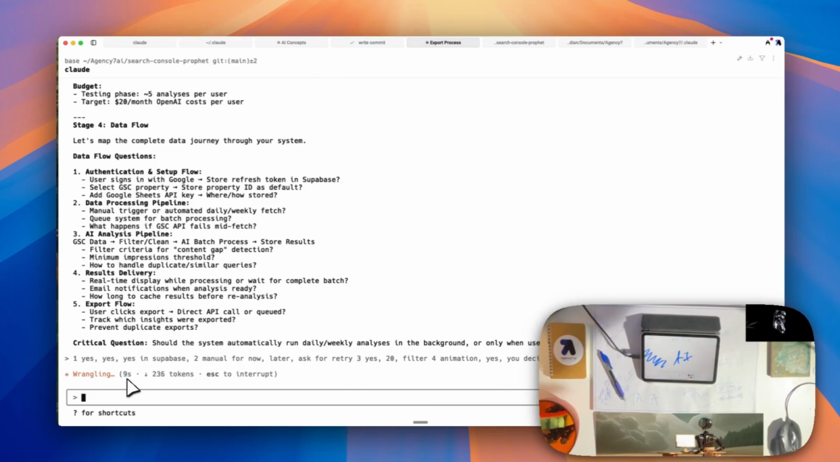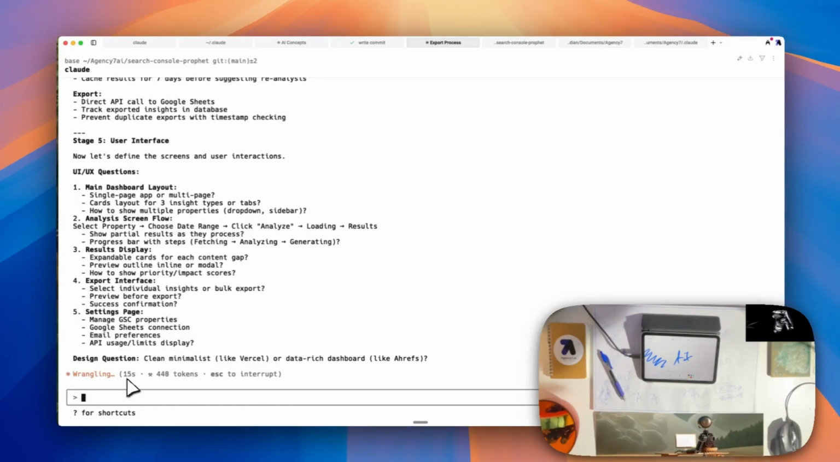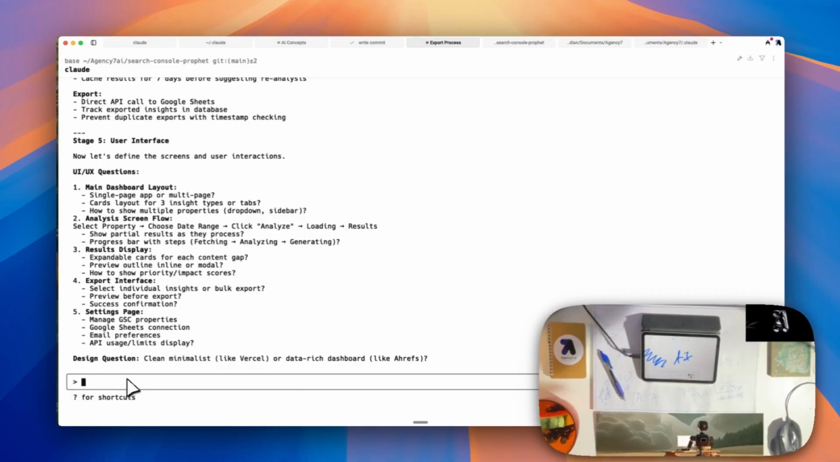It seems tedious, but this is really going to set us up for a big push to build this whole system. User interface. All set and ready for what's next. Now let's define the screen of user interactions. 1. Main dashboard layout. Single page app or multi-page.